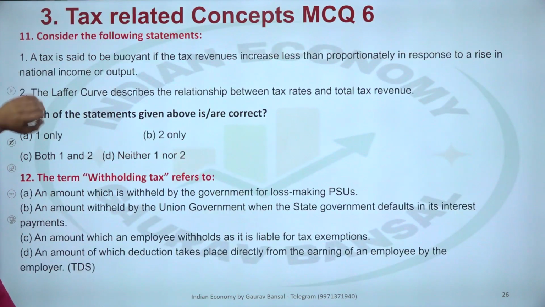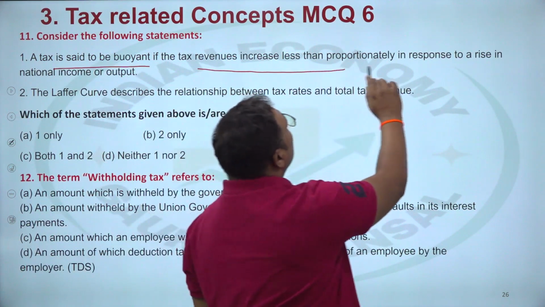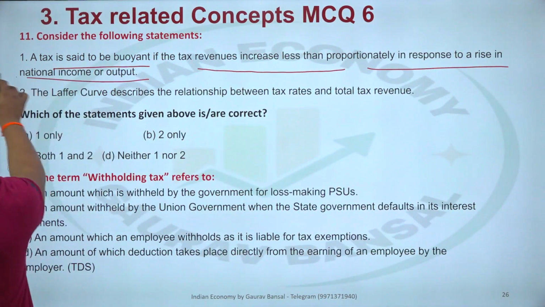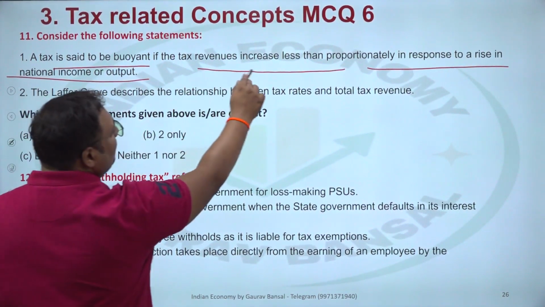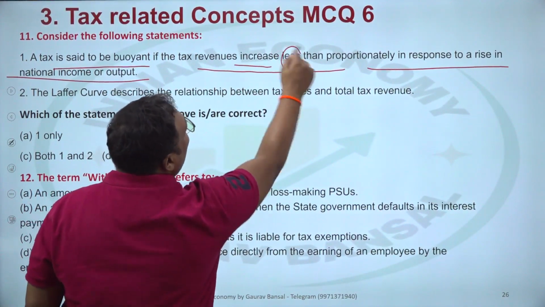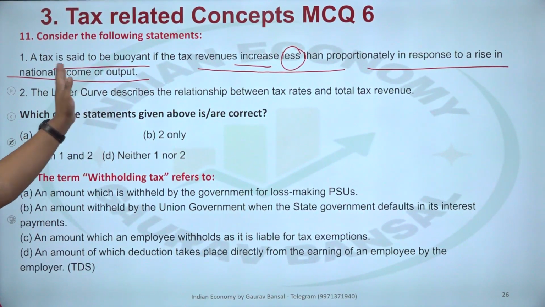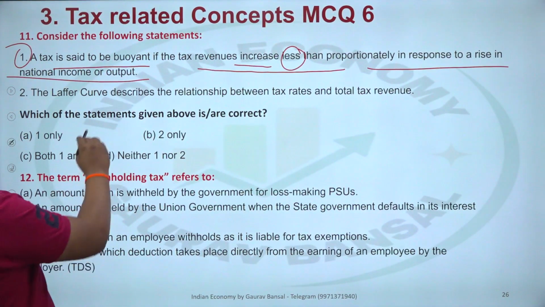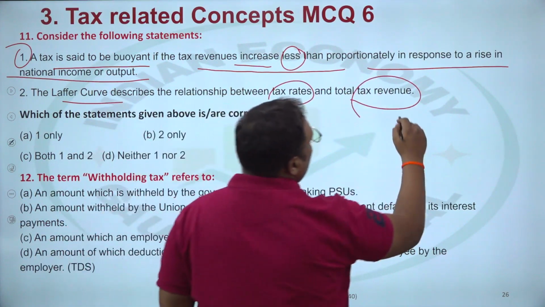Next question. A tax is said to be buoyant if the tax revenue increases less than proportionately in response to a rise in the national income or output. So buoyancy we have already discussed. Here tax revenue is rising less than the change in income. So this is wrong. Then it is non-buoyant. Second, the Laffer curve describes the relationship between tax rate and tax revenue. This is correct.